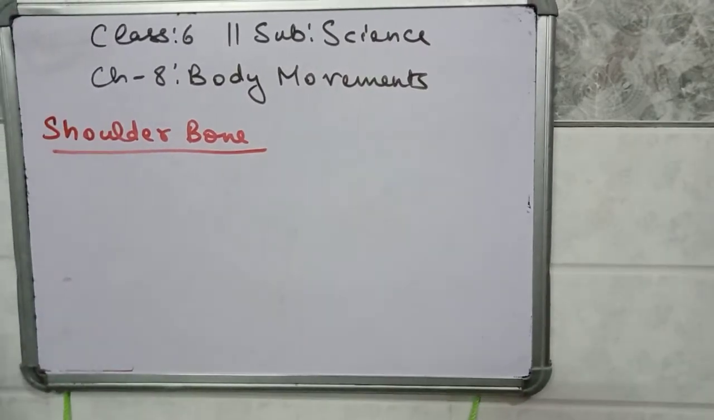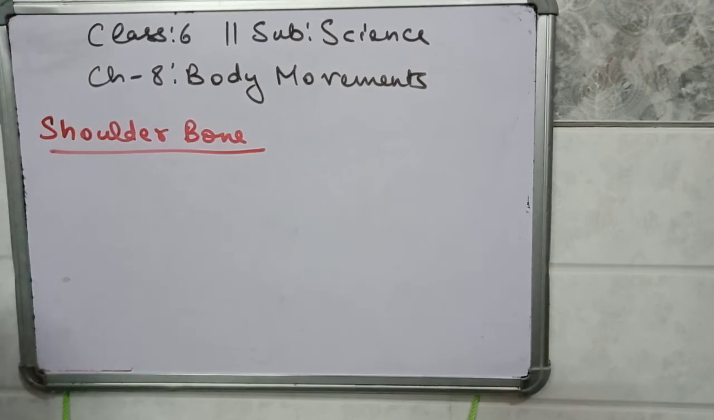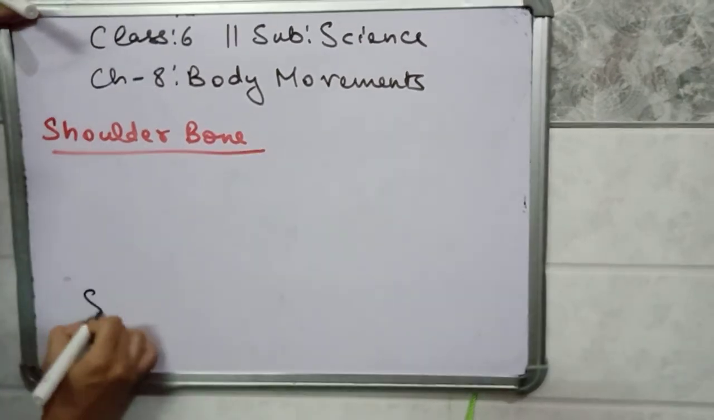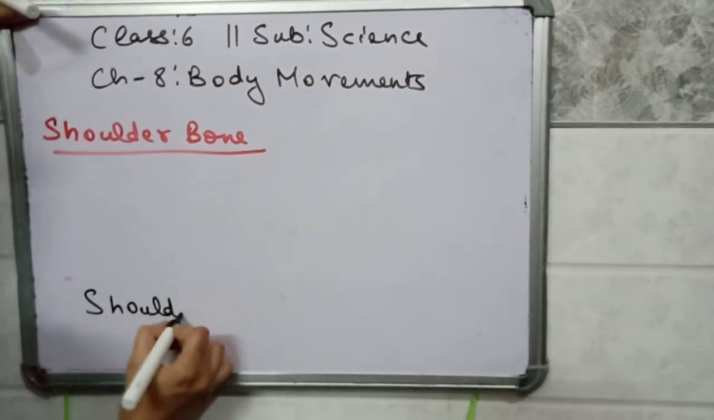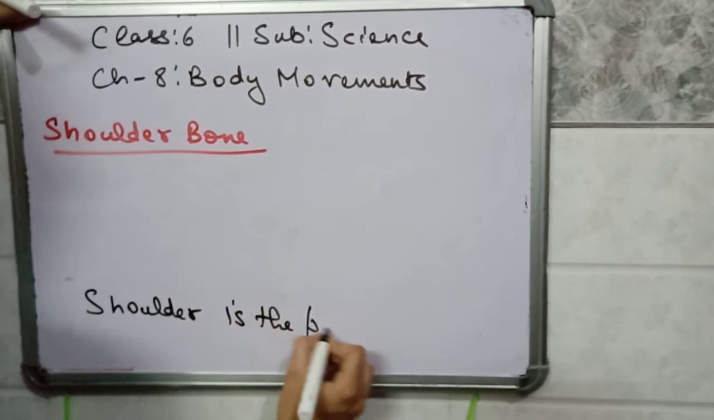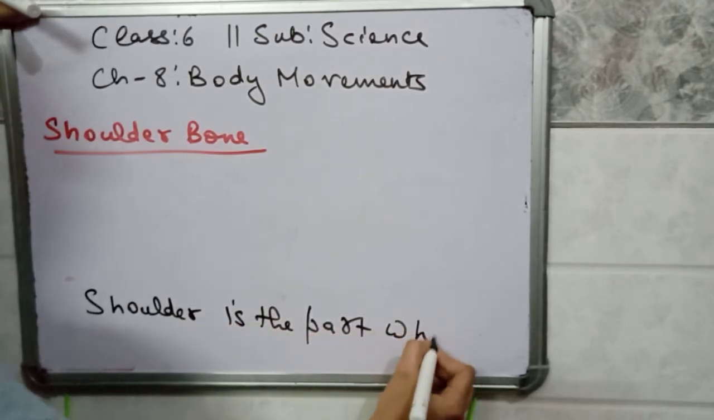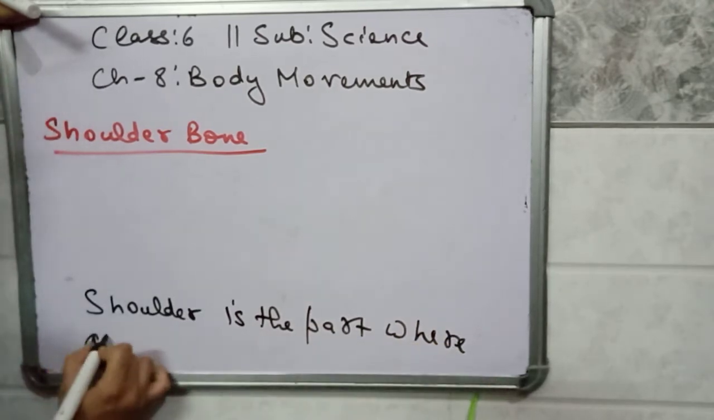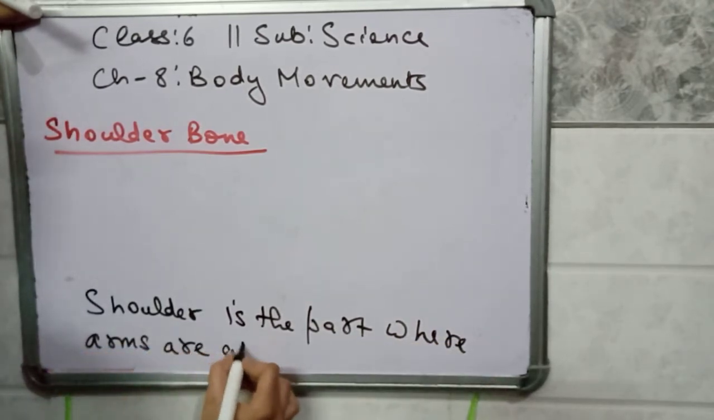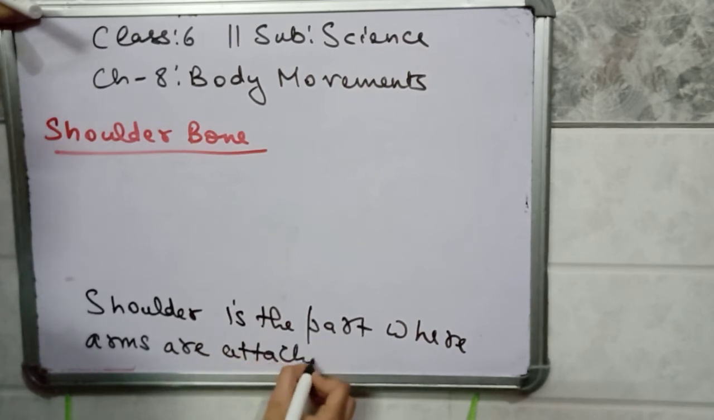Students, the shoulder is the part in the human body to which our arms are attached. Okay, shoulder is the part in the human body where arms are attached. There are two shoulders in our body.